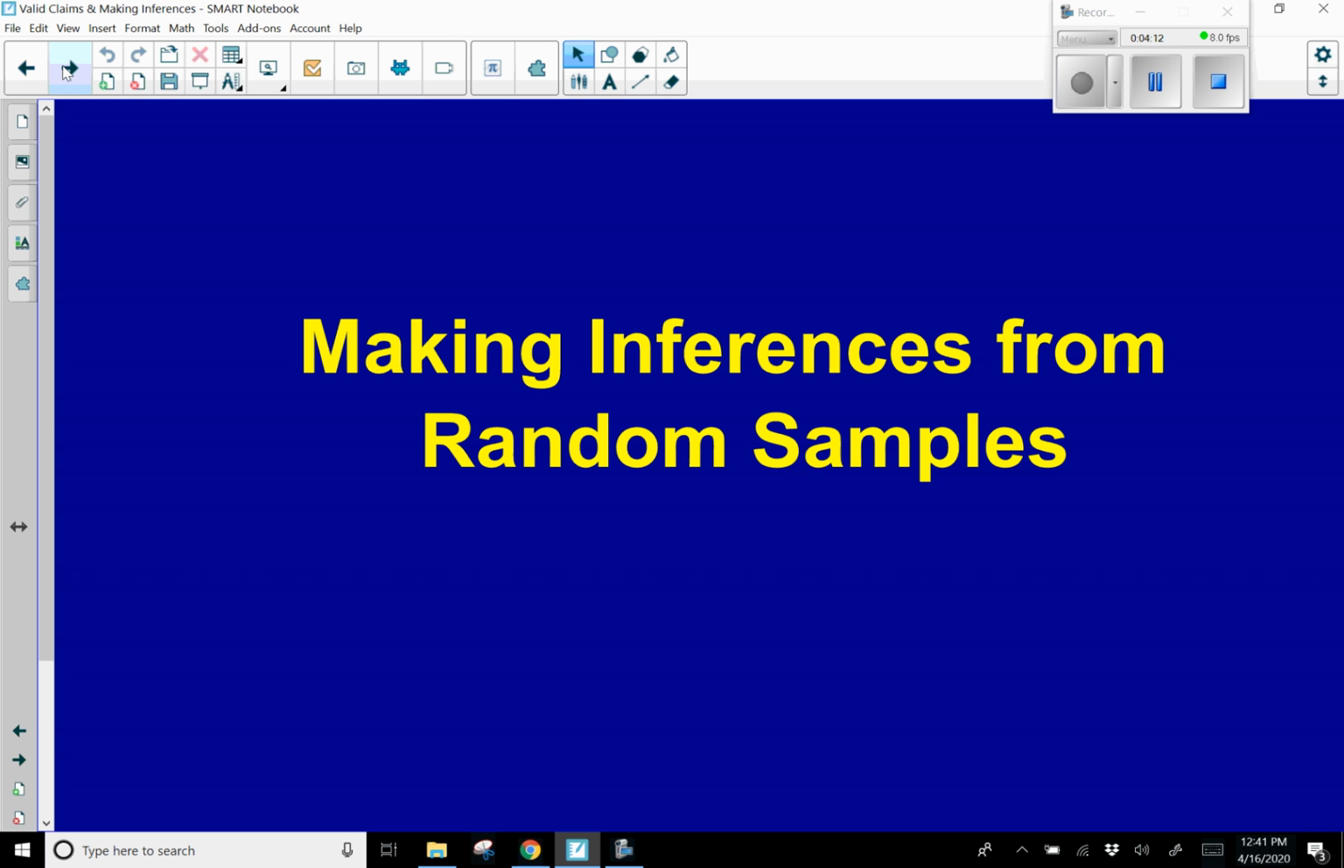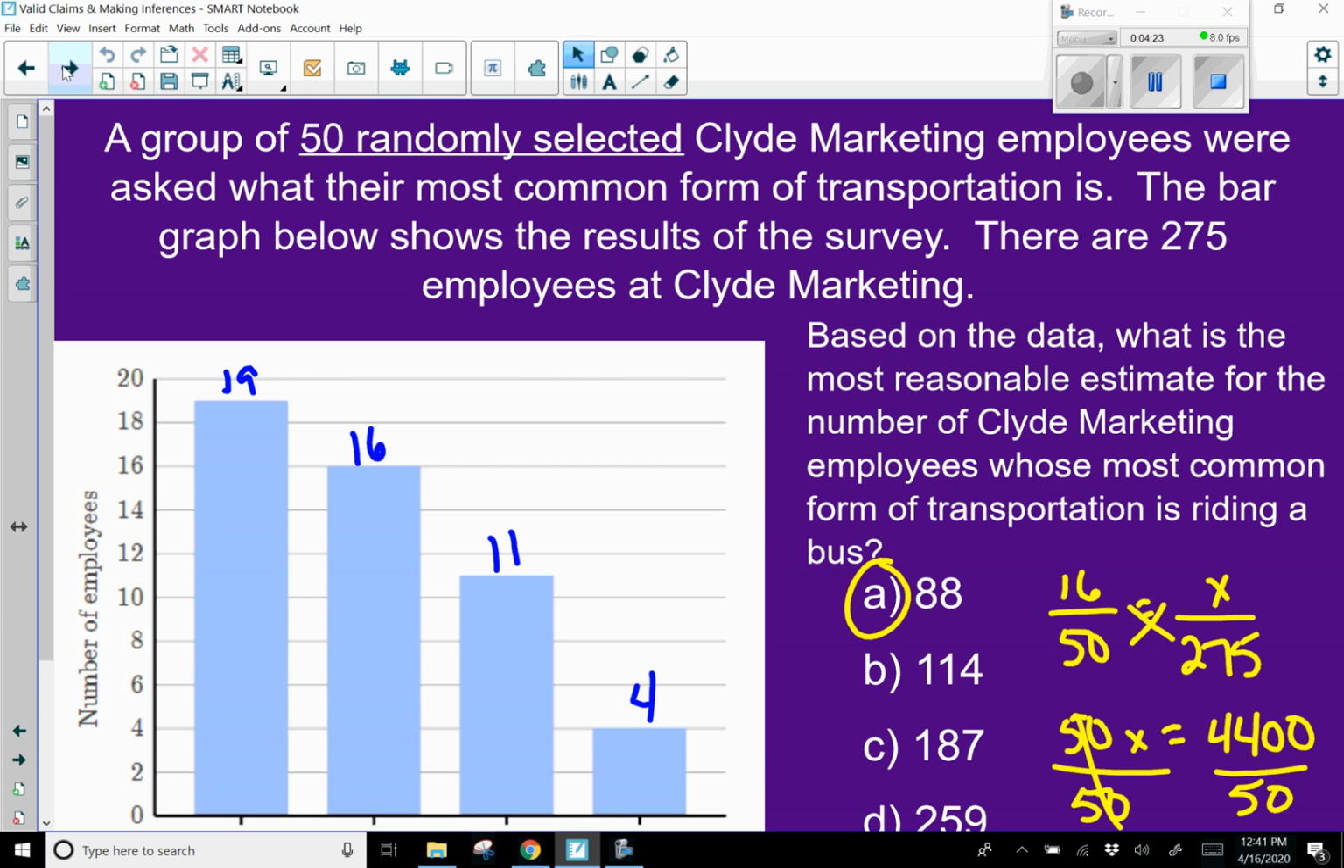Okay, let's get into making inferences from random samples. This is very similar to a previous skill that we did last week on making predictions. So let's take a look at the first one.